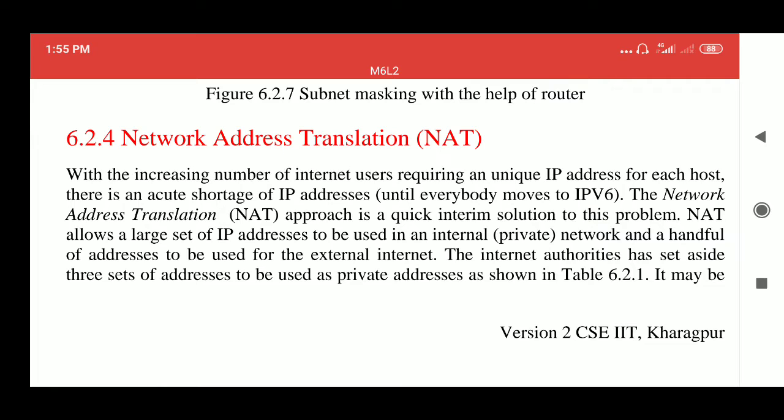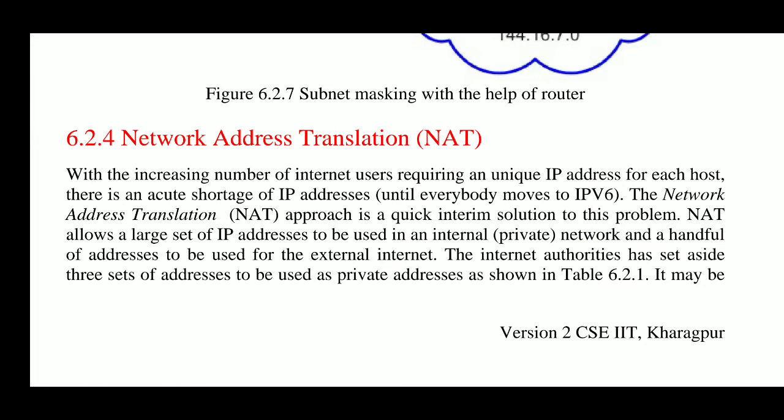With the increasing number of internet users requiring a unique IP address for each host, there is an acute shortage of IP addresses. Until everybody moves to IPv6, the network address translation approach is a quick interim solution to this problem. NAT allows a large set of IP addresses to be used in an internal or private network, and a handful of addresses to be used for the external internet.